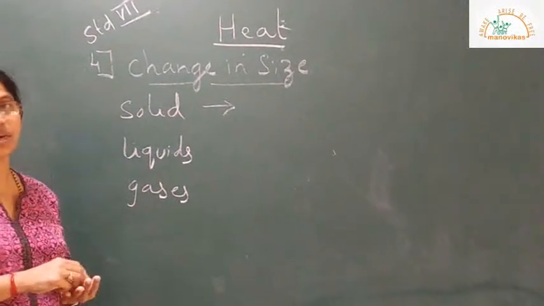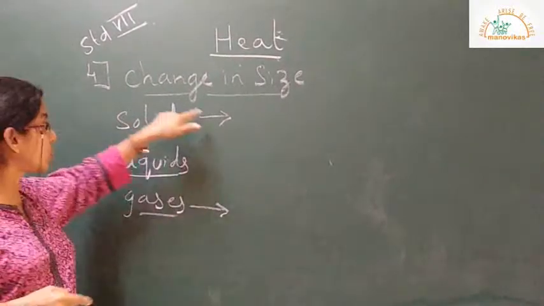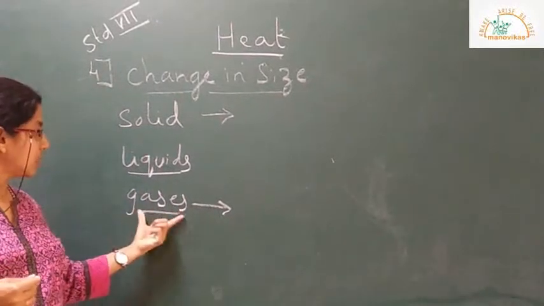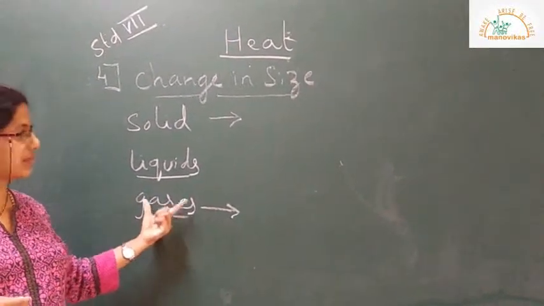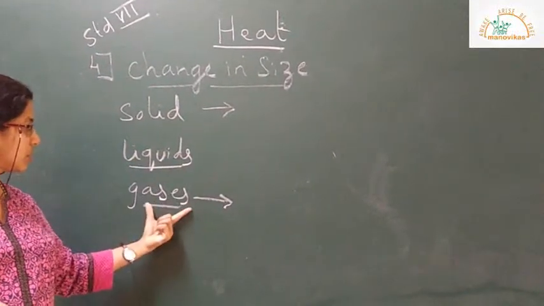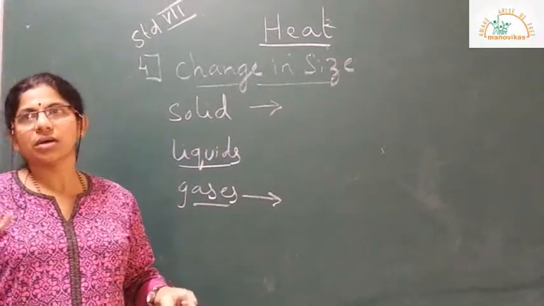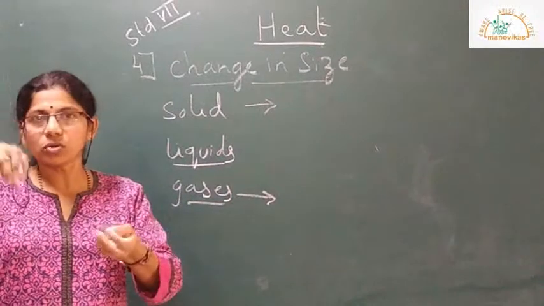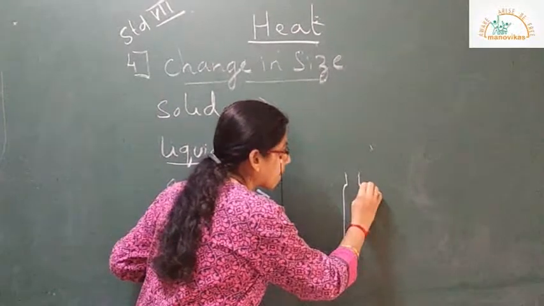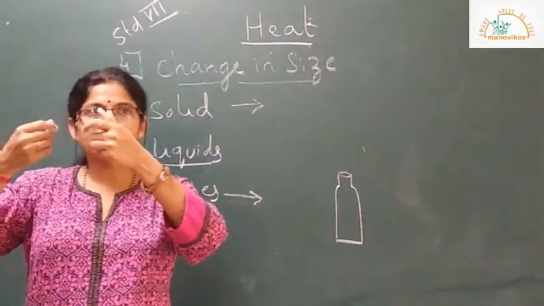Then we come to expansion in gases. Out of all the three states of matter, maximum expansion occurs in the case of gases. It is slightly less in liquids and least in solids. One example involving gases: suppose you have hot water in a bottle, and over the lid you fit a balloon.